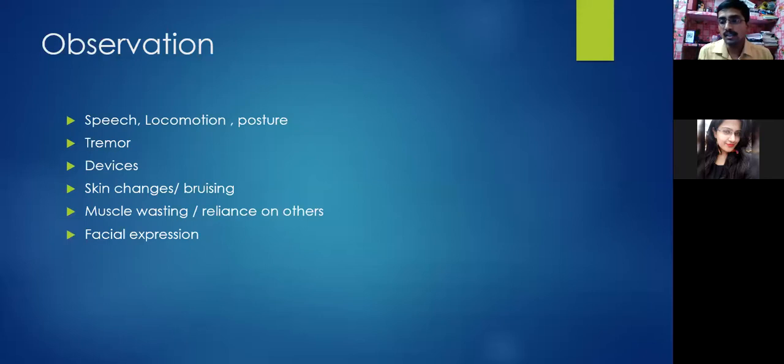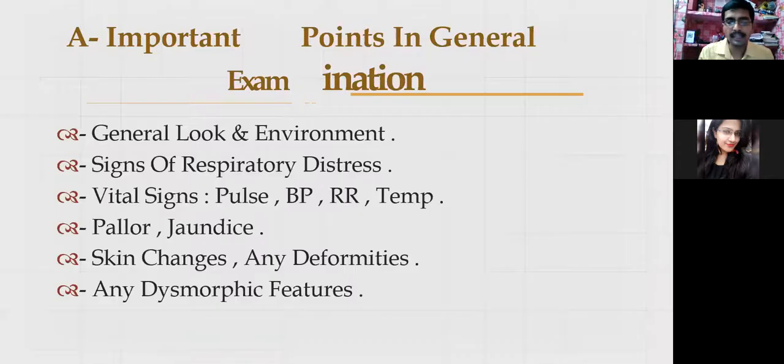And reliance on others: how much the patient is dependent on the caregivers. That is actually more important. That will give you an idea of the areas of improvement for the patient, and what the patient's short-term goals are. The patient definitely wants independence, so this can be the area where we should work. And the expression of the patient, that we usually observe, can tell you about many things: the mental state of the patient, the pain, and various other things.